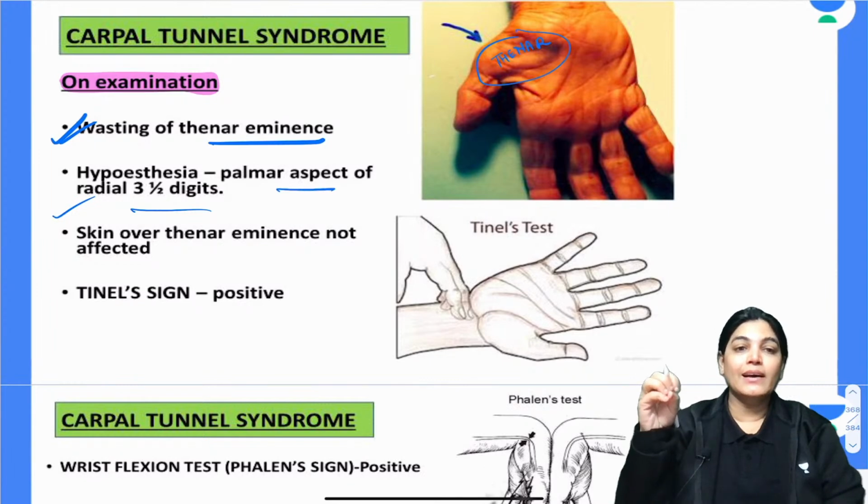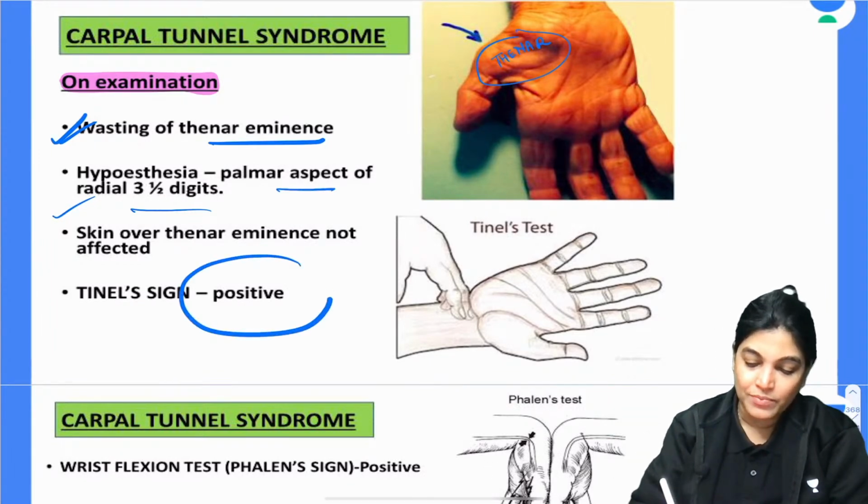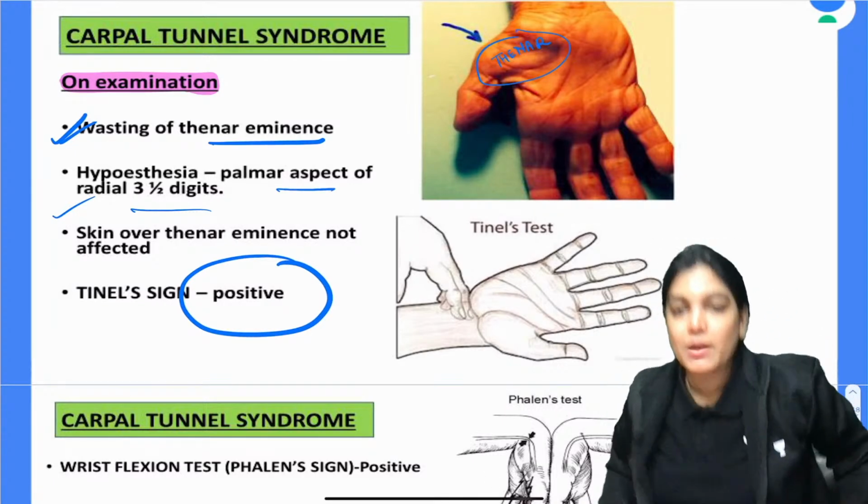Now, hypoesthesia on the palmar aspect of the radial 3.5 digits. Also, the skin over the thenar eminence is not affected because the palmar cutaneous branch passes superficial.